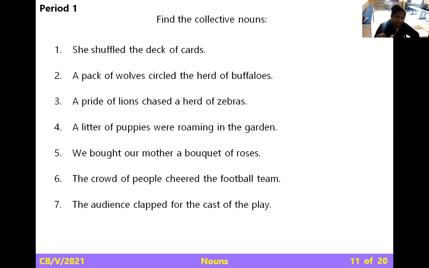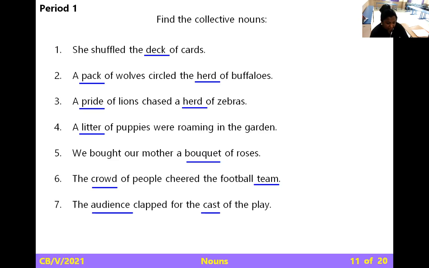A litter of puppies is a group. We bought our mother a bouquet of roses. Bouquet of roses is a group name. The crowd of people cheered the football team. It's a team, okay? And the audience clapped for the cast of the play. Cast of the play.